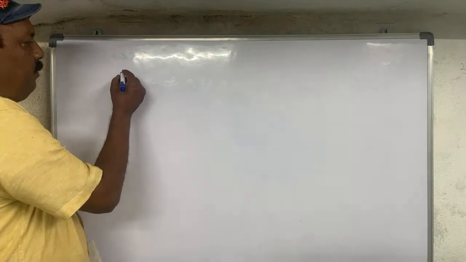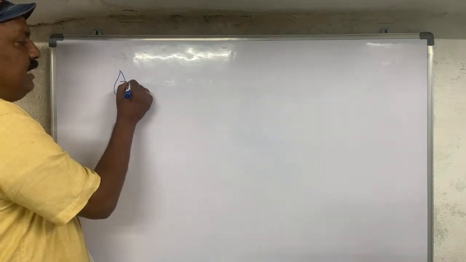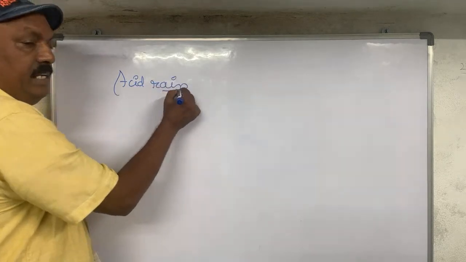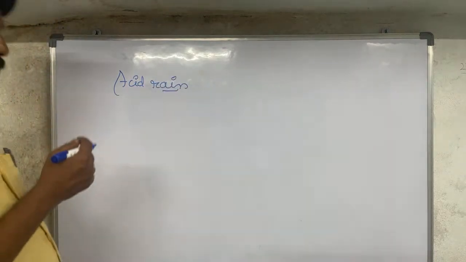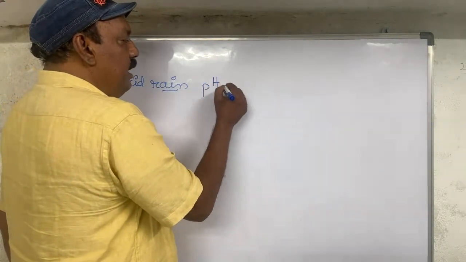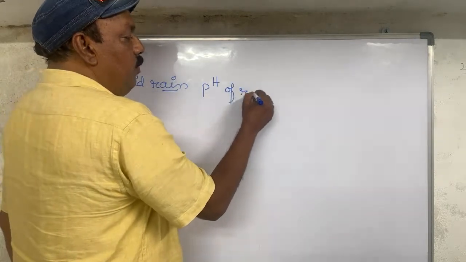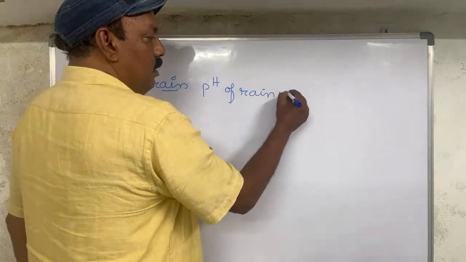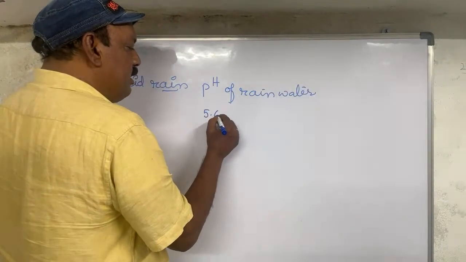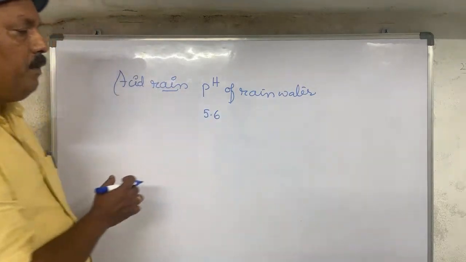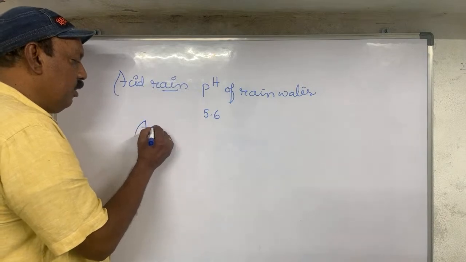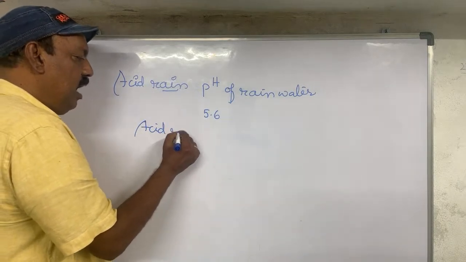Now comes a very important point, acid rain. What is the meaning of acid rain? It means the pH of the rainwater has decreased to less than 5.6. If the pH is less than 5.6, then that rainwater is called acid rain.